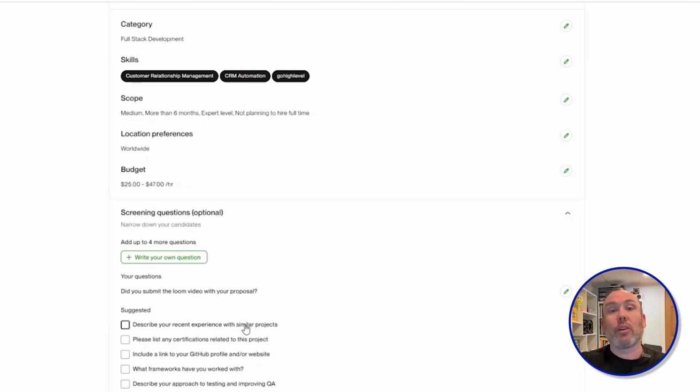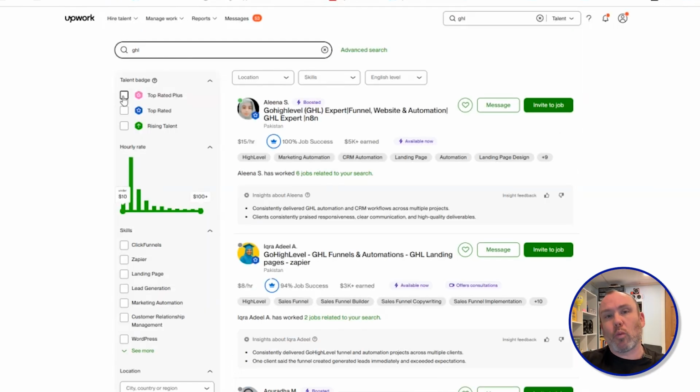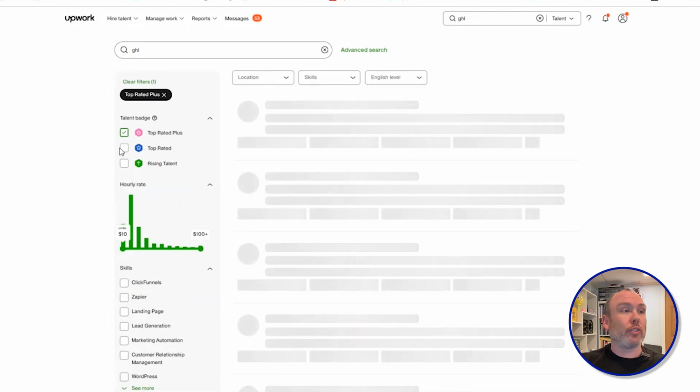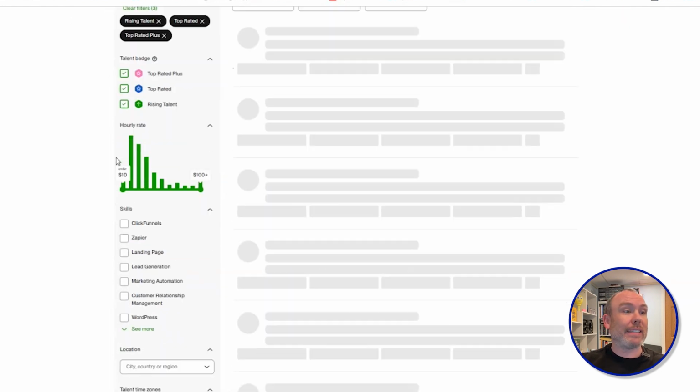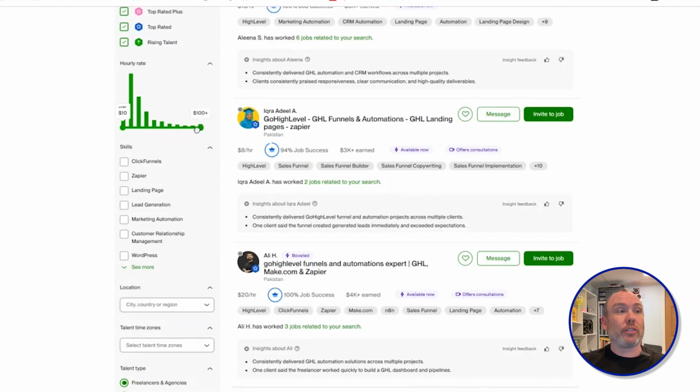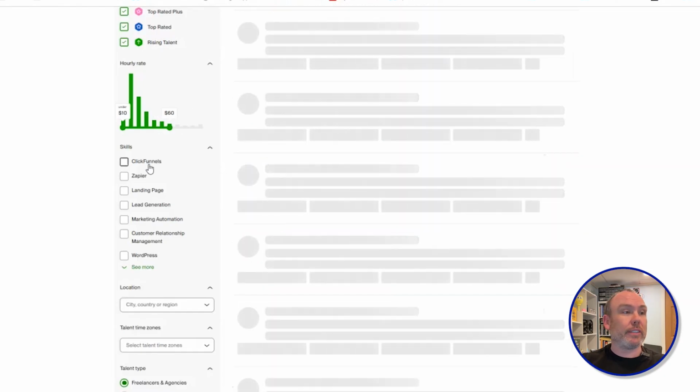And then what I do is I'll go through and invite people to the job that are relevant. The way I do that looks a little bit different once you set up the job, but this will give you the gist of it. I go through and I filter who I invite. So I'm going to go top rated plus, top rated, rising talent. Hourly rate is going to be whatever our budget is.